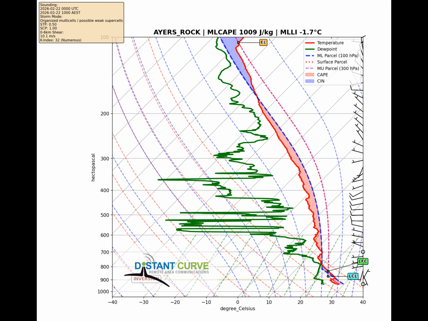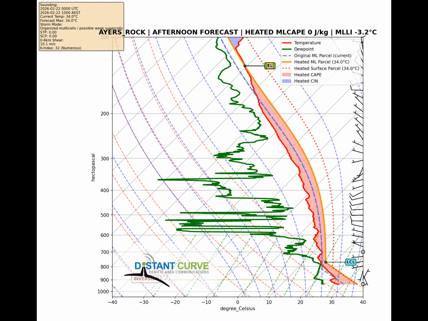Let's start with this morning's atmospheric sounding taken at 10 a.m. local time. We can see a fairly stable environmental profile with moderate moisture content across the lower levels. The temperature profile shows typical desert heating patterns with strong surface warmth. The dewpoint profile indicates relatively dry conditions aloft, which is characteristic of the interior Australian summer environment. There's a weak to moderate capping inversion visible in the mid-levels, which will play a critical role in determining afternoon convective potential. Overall, the morning environment shows limited instability, with relatively modest energy available for thunderstorm development.